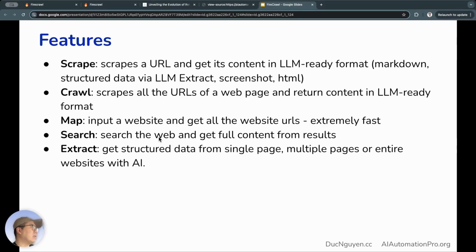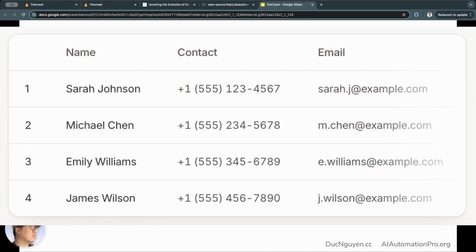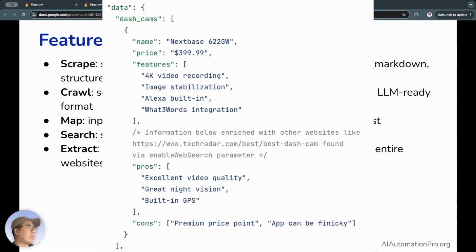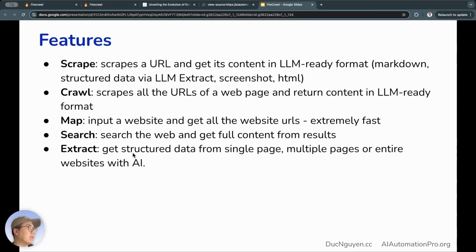Fourth feature, search, grabbing content from results. Fifth, extract. So it's still data scraping, but now it doesn't return all the data. Instead, it will return only the structured data according to our requirements, whatever information we want to have on that page. That website will have a lot of information, but now we want it to return structured data, maybe the product name, the product price, the remaining quantity. So, we'll request only the information we want. No need to return everything on that website. That's called extraction.